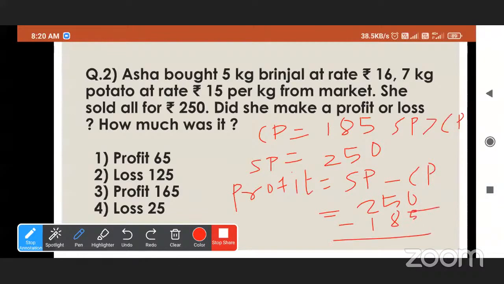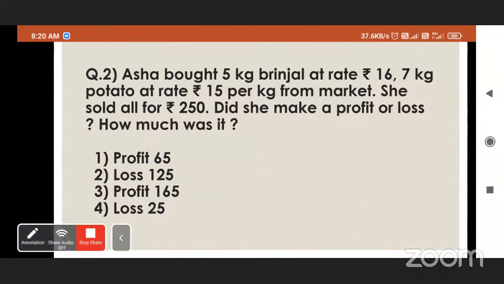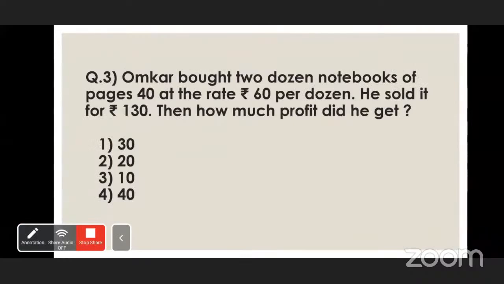We will get 65 rupees. First option is correct. Okay, very good. Profit 65. Okay, now question number 3.